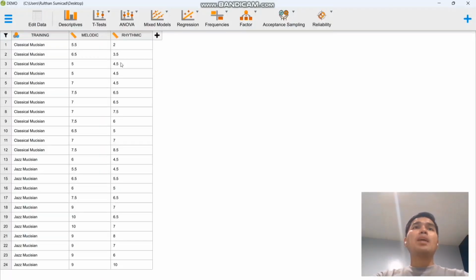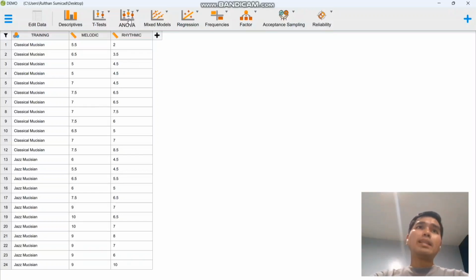Like I said, an Excel file is not read by the JASP application, so that's why I saved the file in CSV format. We have the same display: the training, then the melodic and the rhythmic data pertaining to our data set.